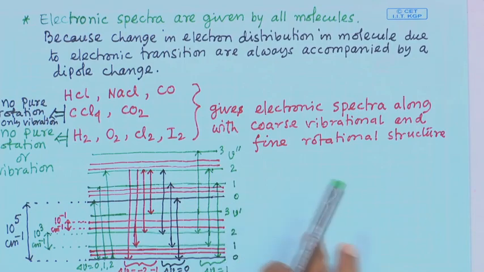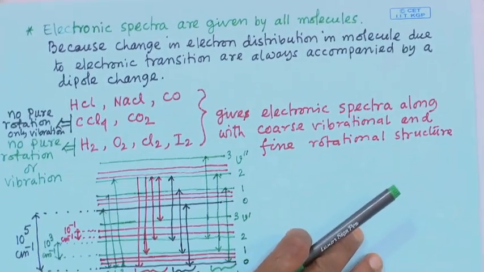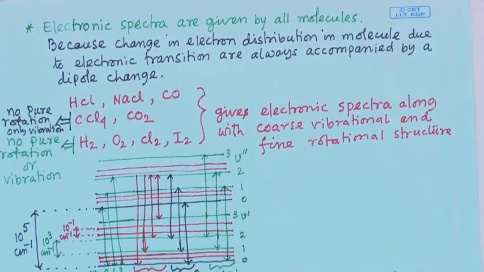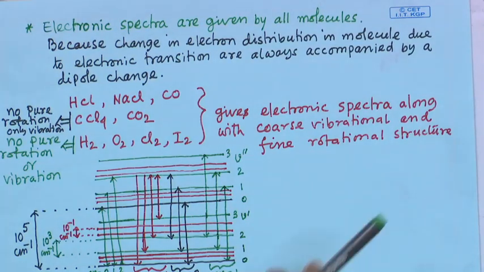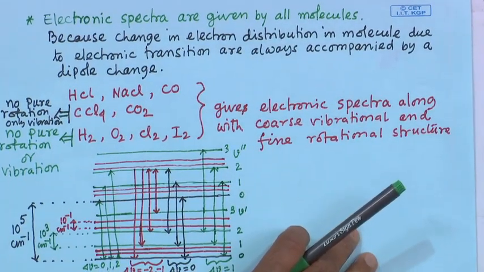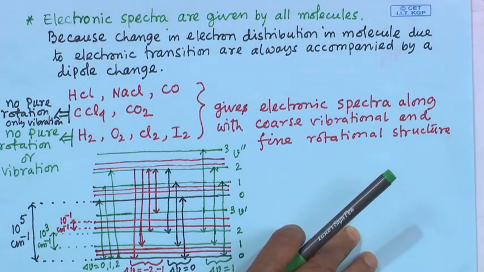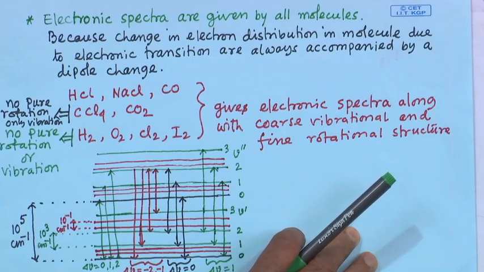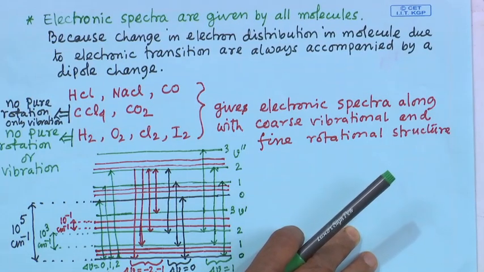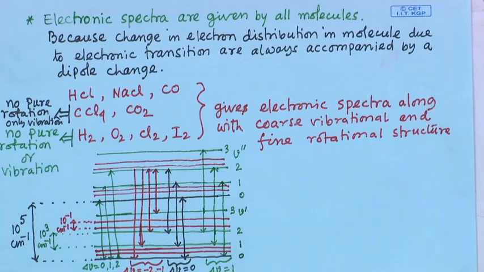So, here we have seen that any molecule shows electronic spectra, although some of the molecules which do not have a permanent dipole moment do not show the rotational spectra as well as vibrational spectra, that is, microwave spectra or infrared spectra.